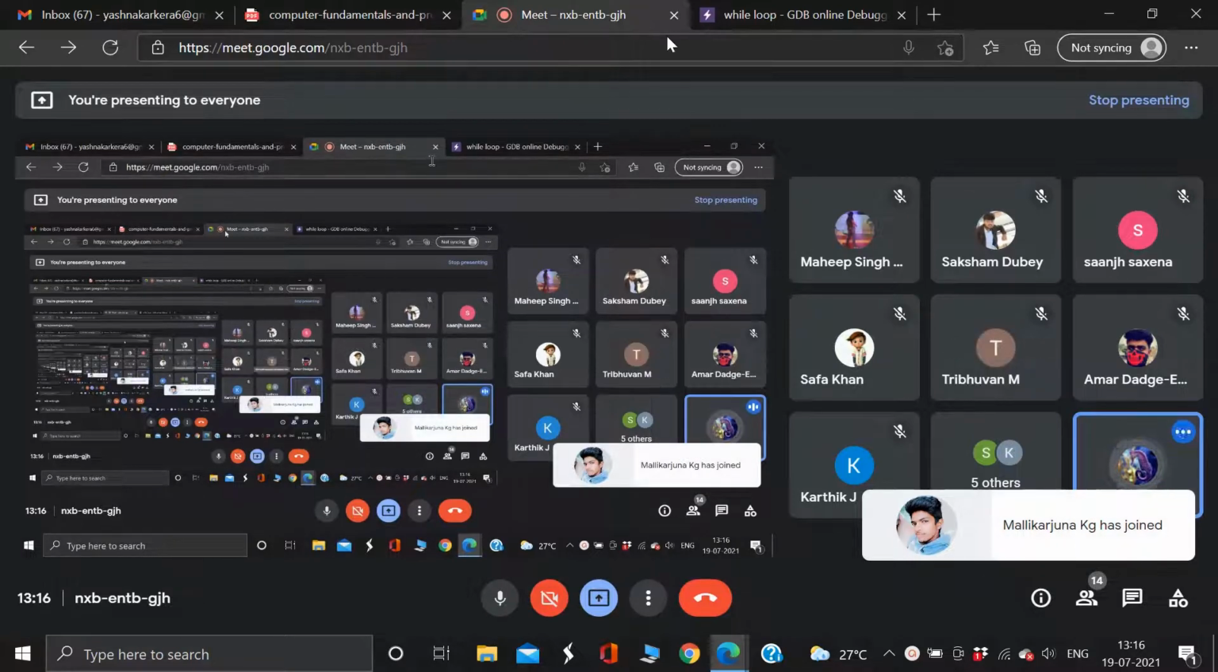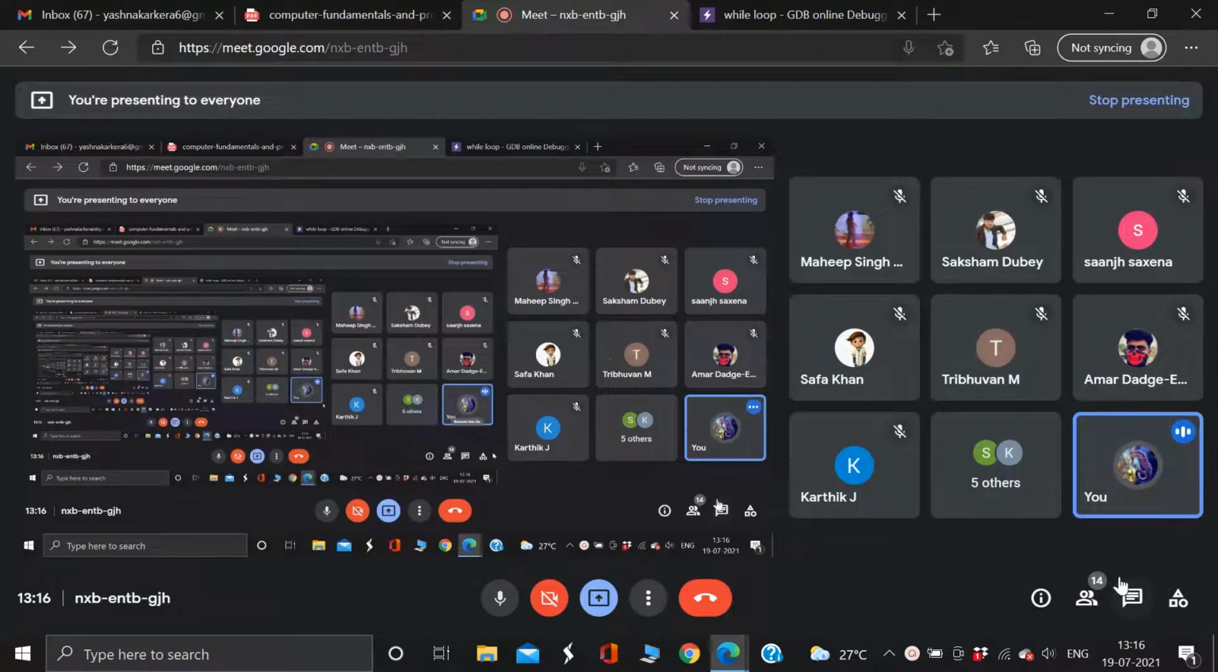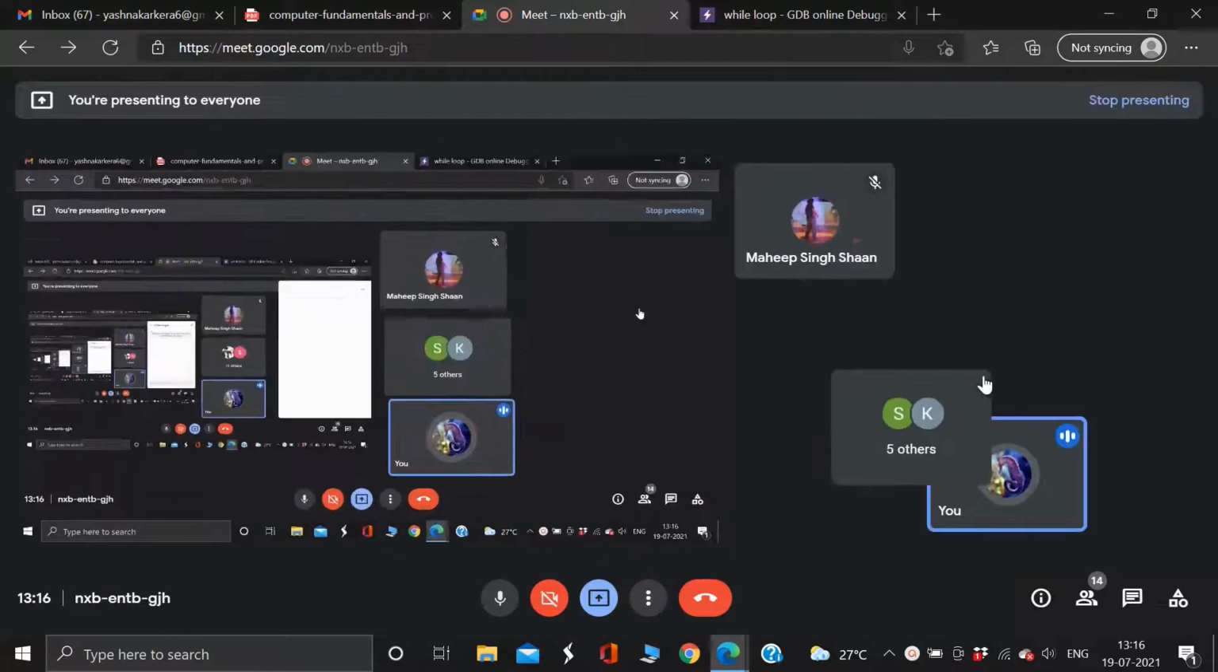Okay, now we'll be doing the while loop. I'll explain the concept of the while loop. This will be really useful in solving problems in strings. So the while loop is very important.